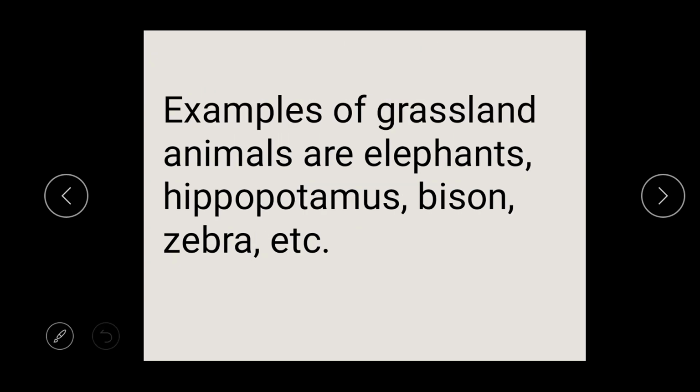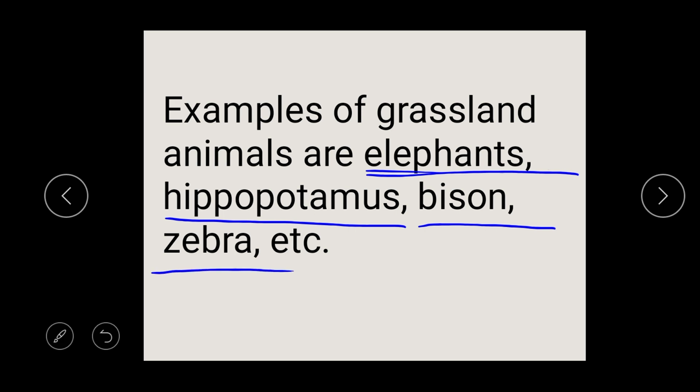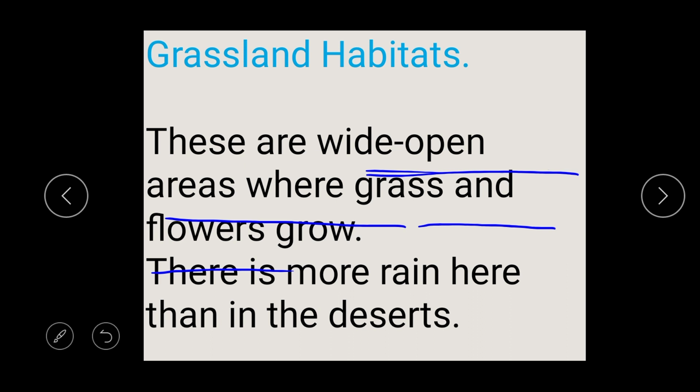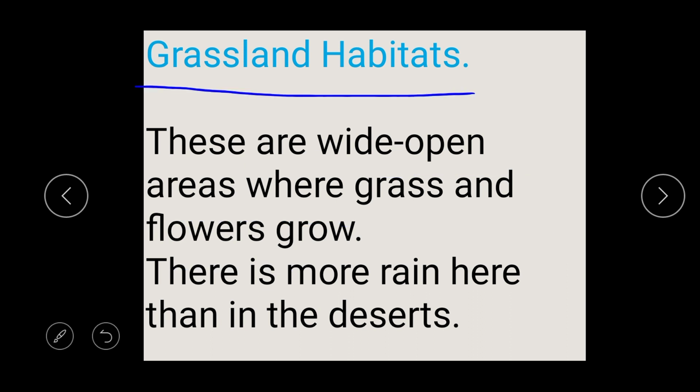Examples of grassland animals are elephant, hippopotamus, bison, zebra, and so on and so forth. Remember I said that the grassland habitat has more rain than the desert.